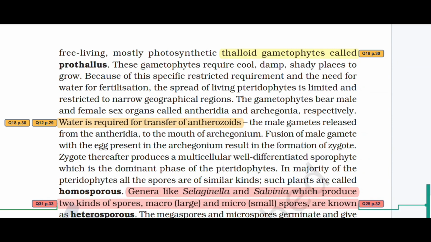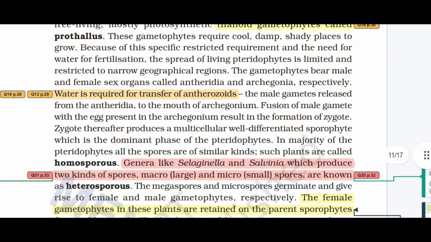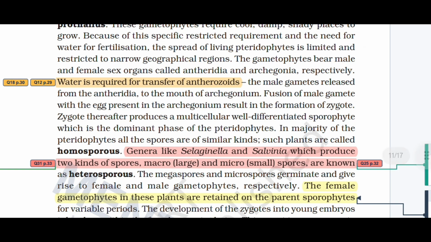Water is required for transport of antherozoids. The male gametes released from the antheridia reach the mouth of the archegonia. Fusion of the male gamete with the egg present in the archegonium results in the formation of the zygote. The zygote thereafter produces a multicellular, well-differentiated sporophyte, which is the dominant phase of pteridophytes.